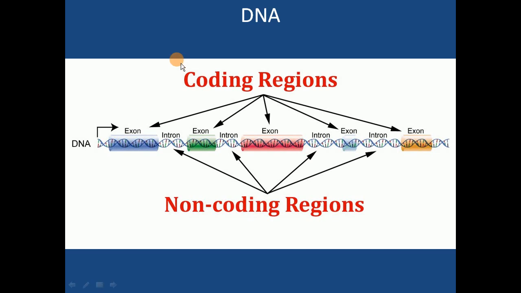See, here I have shown some stretch of DNA. This is your DNA molecule. Now, as you could see, only some part is coding for protein. See, coding region. Coding region means this DNA will code for the protein. As you could see in the diagram, not the entire part is coding. For example, these are your non-coding regions. This much is non-coding region. This much is not coding. This one is also non-coding.